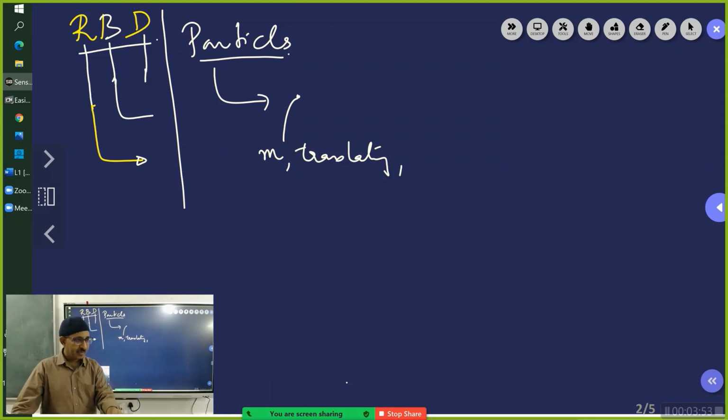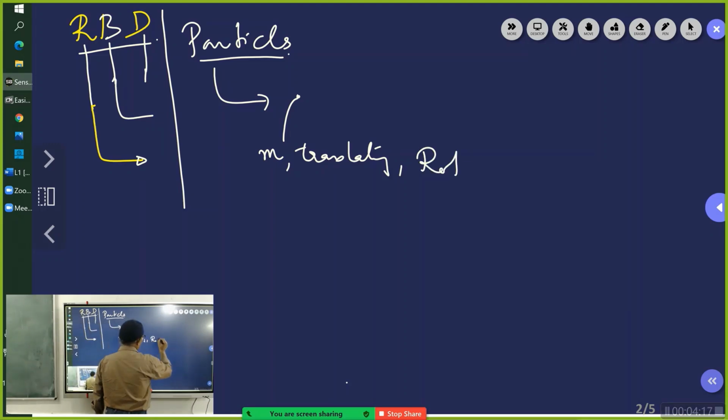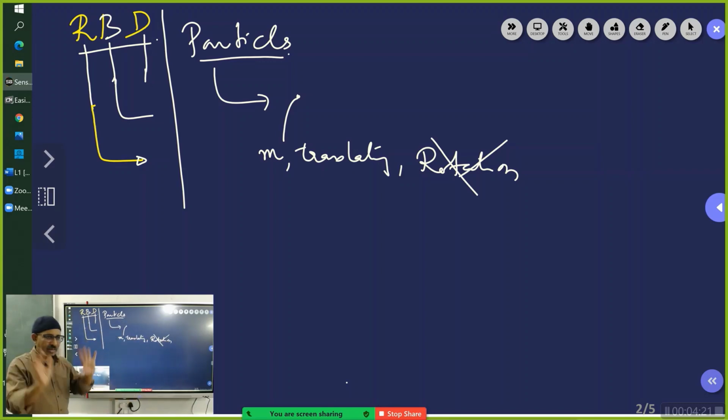On the other hand, a body formed by the particles can have both translation and rotation. I suppose you have got the picture of this. A body formed by particles can have both the motions, rotation, translation, and combined motion, and all this.